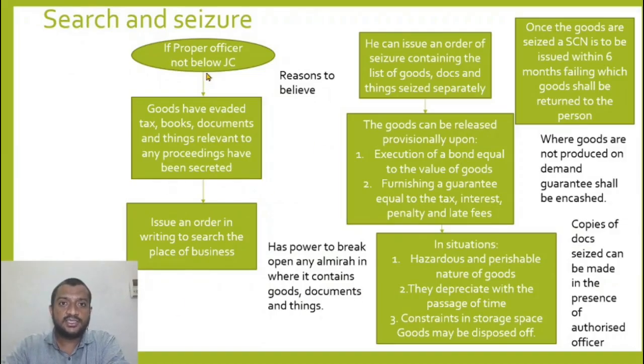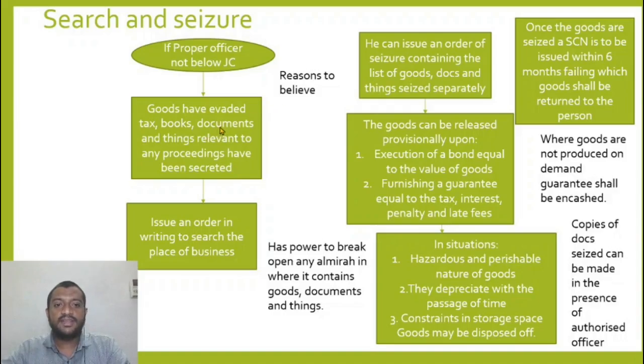So search and seizure. If the proper officer not below the rank of joint commissioner. So the joint commissioner is crucial here in inspections, but for a departmental audit and a special audit, the commissioner was the main person. But for inspection, search and seizure, I am giving the powers to the joint commissioner and above, not below.